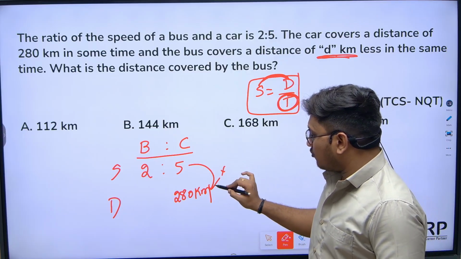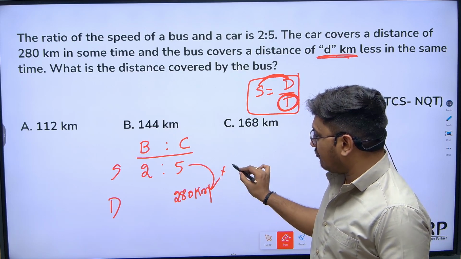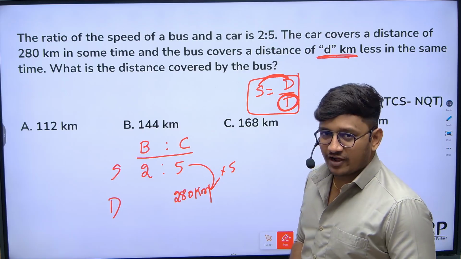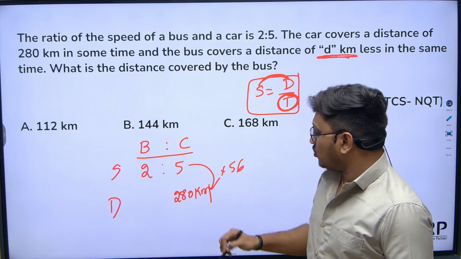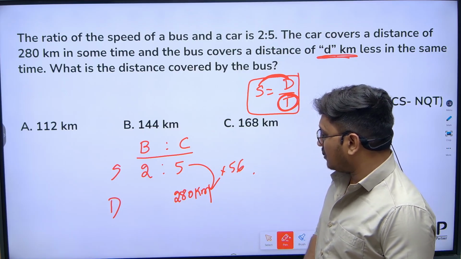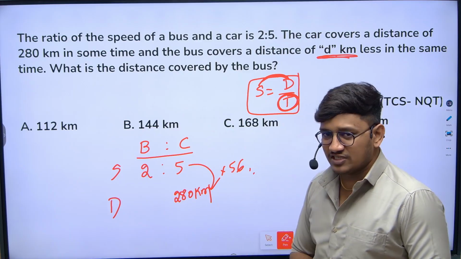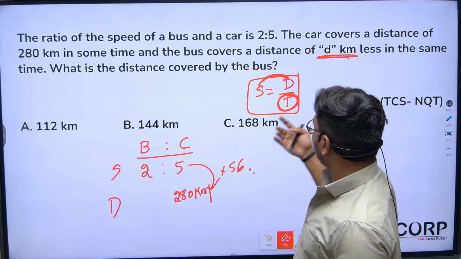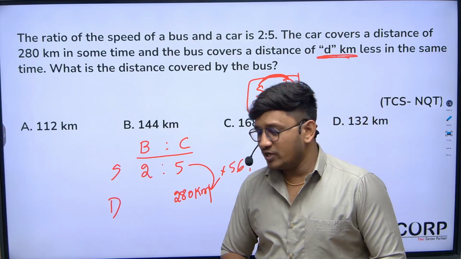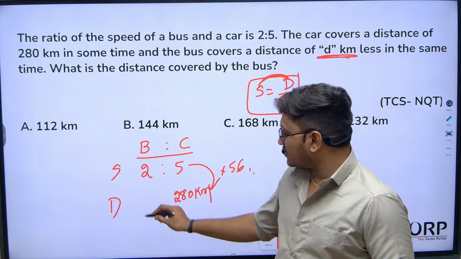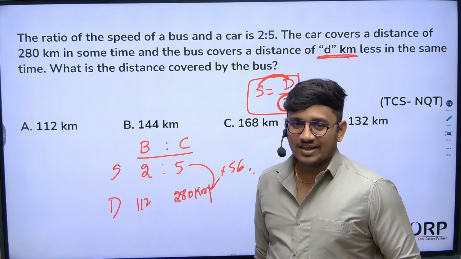So here what's the value? 280 by 5 is 56. So one part is 56, and here they're talking about the distance covered by the bus. We have two parts, which will be nothing but 112 kilometers.